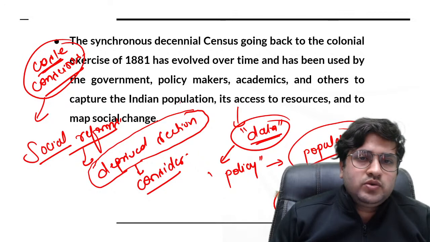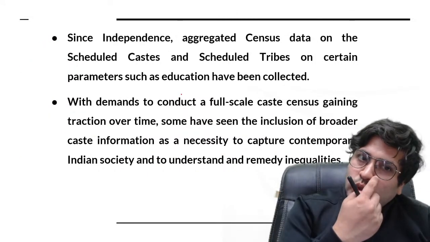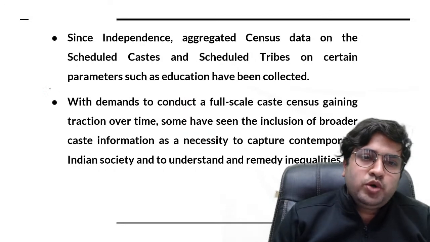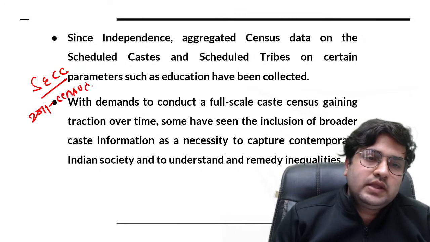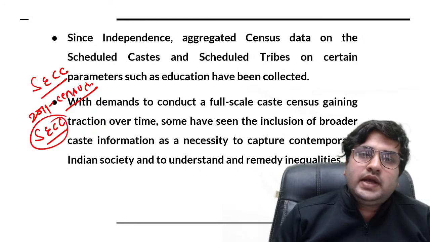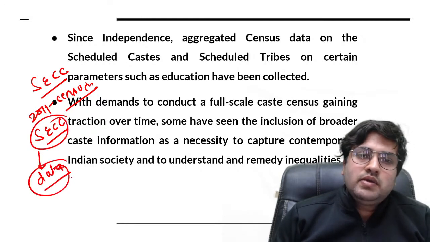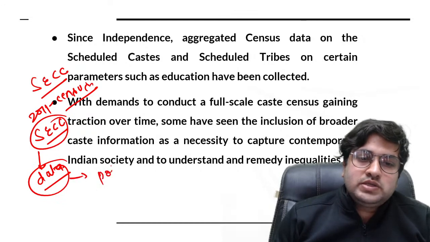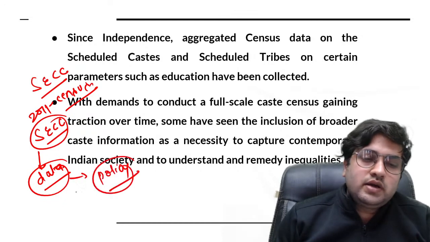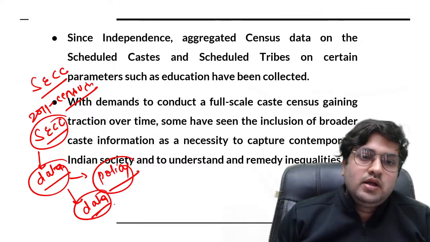Census, which has actually been carried out since 1881, is one source of such data. At the same time, you have the socio-economic caste census. In 2011, the census was carried out. In 2021, again the census will be carried out. The socio-economic caste census is also being carried out. The data that is generated and released can be used for policy making, but the question arises whether the data that are shared